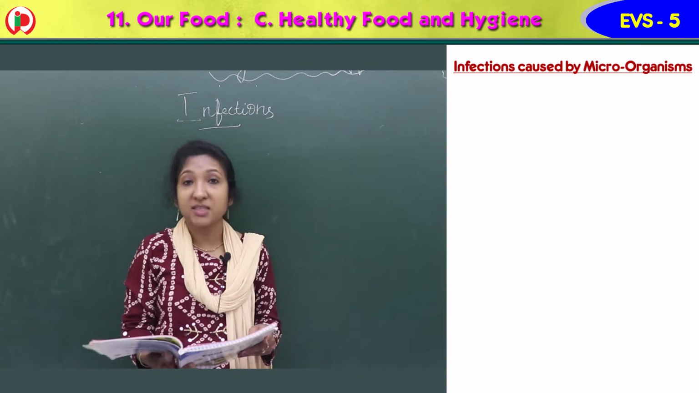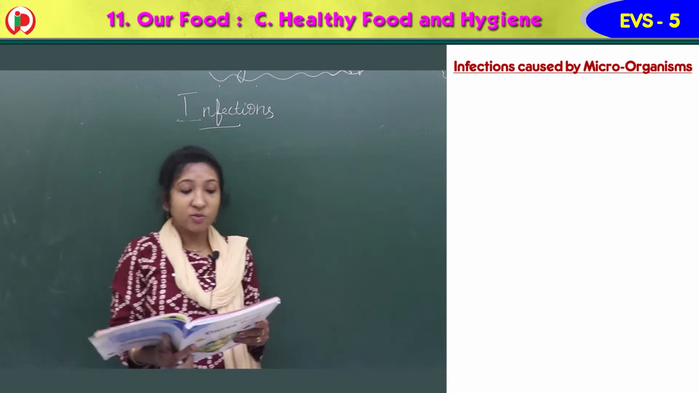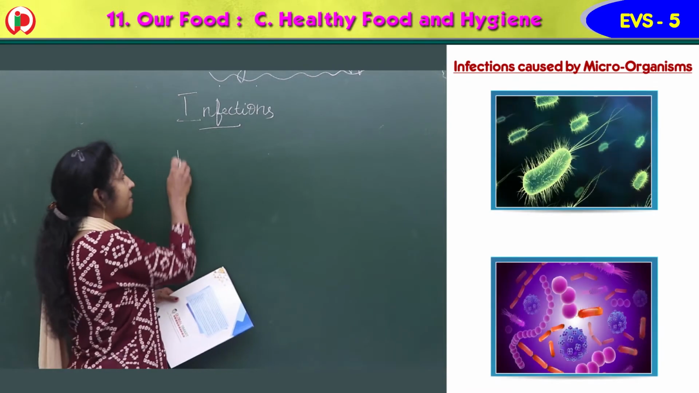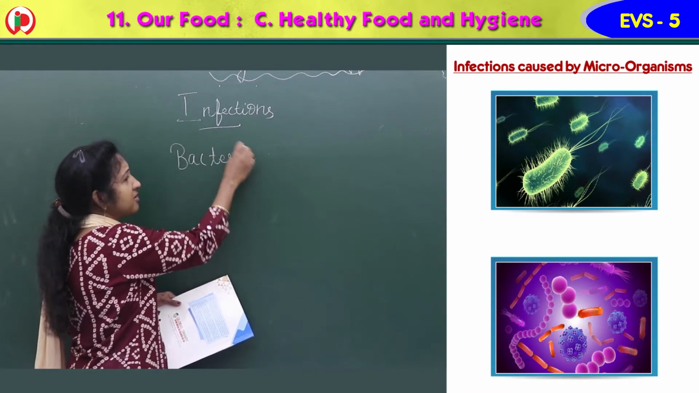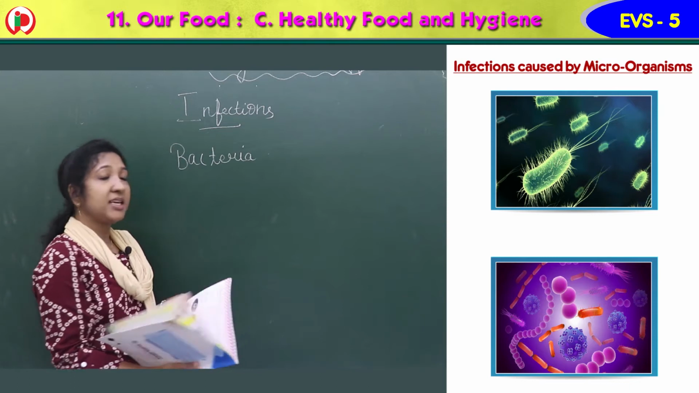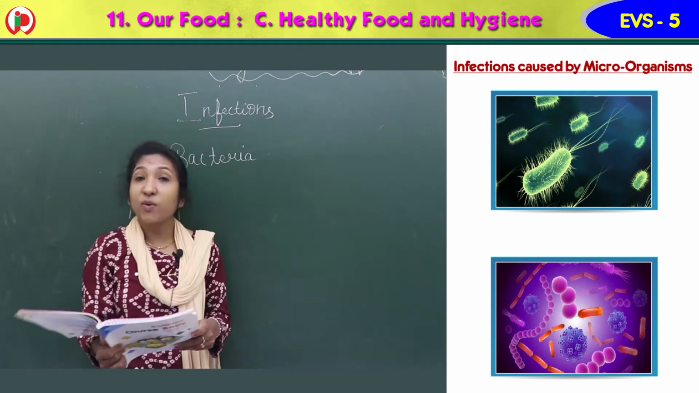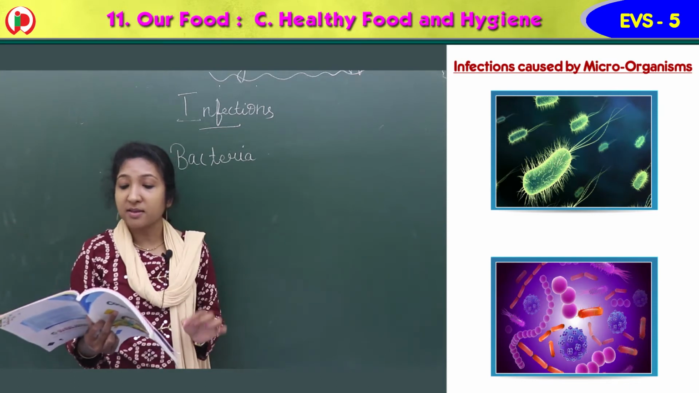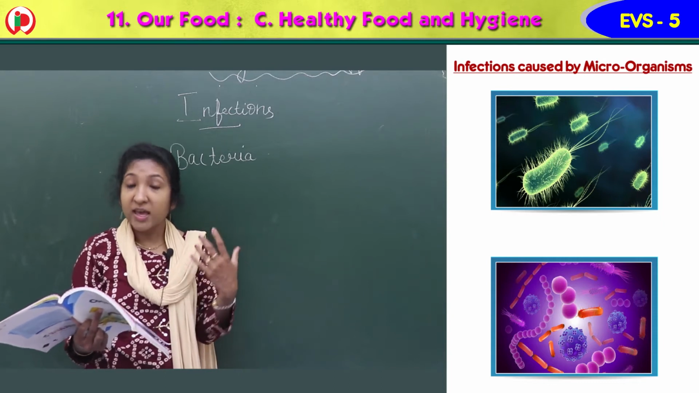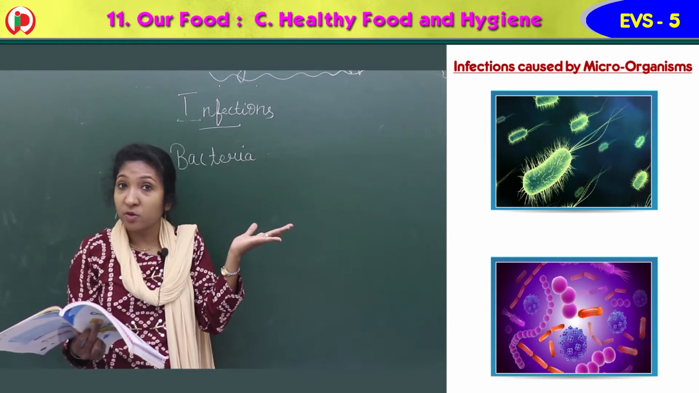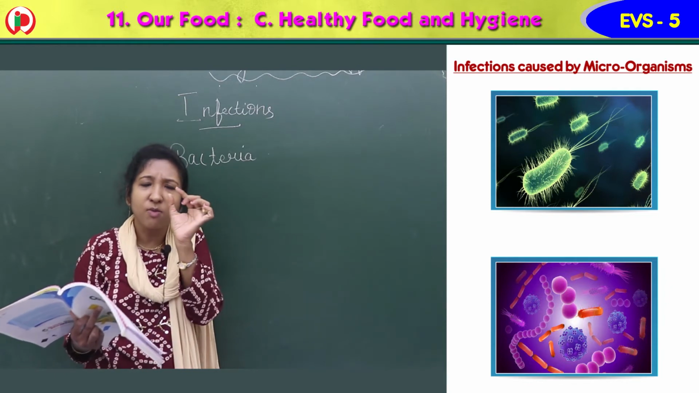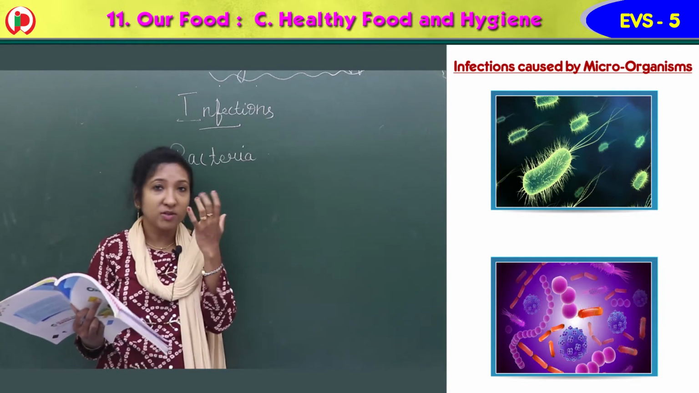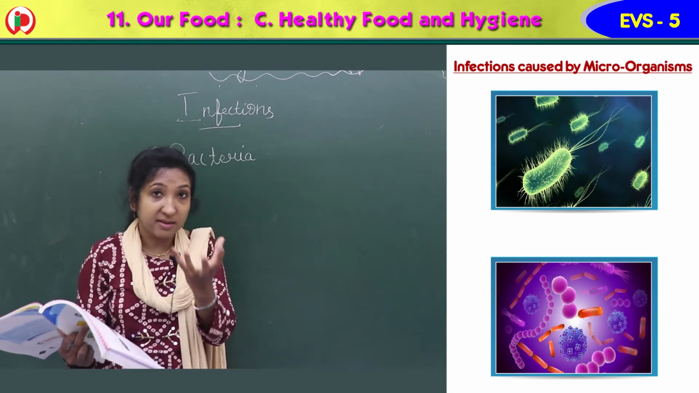So which are those diseases? Let's see. First, infections caused by bacteria. What kind of disease do bacteria cause? Bacteria are very small organisms having different shapes. You can see the picture of bacteria there. Very, very small. We won't be able to see them with our naked eyes.